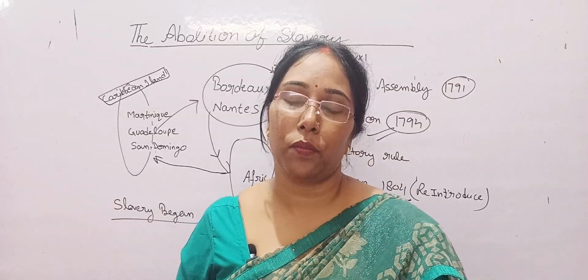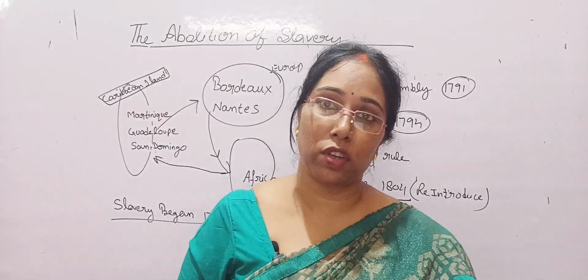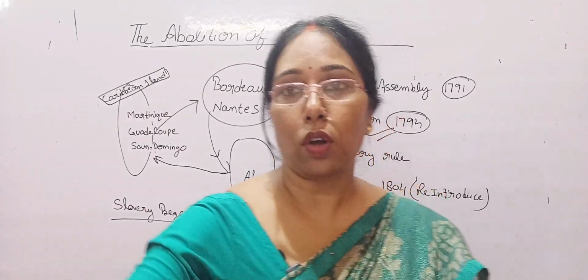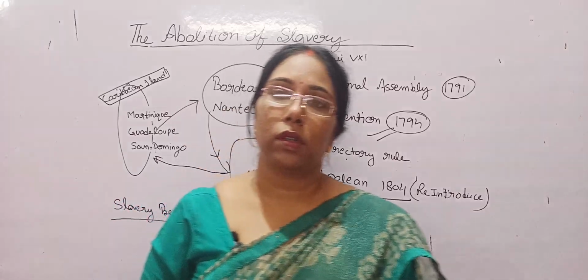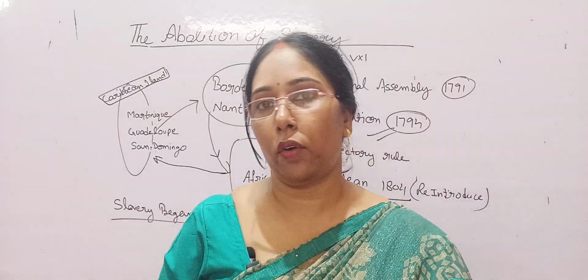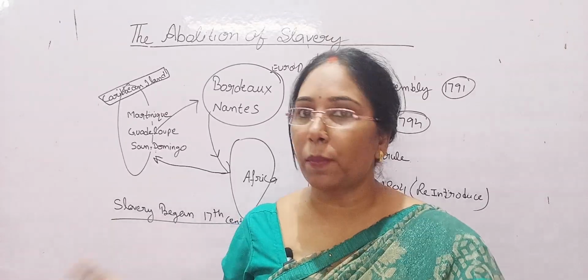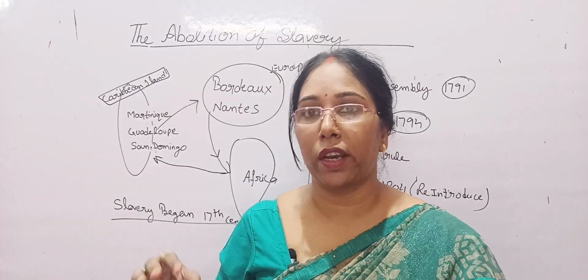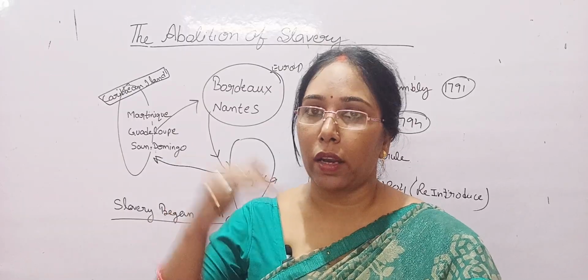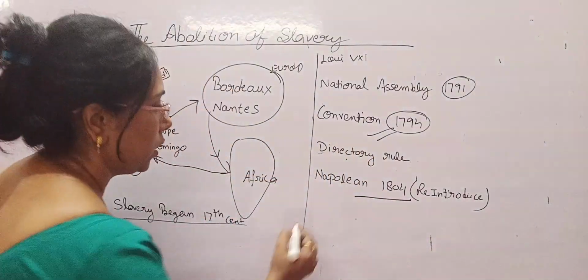But finally, slavery was abolished in 1848 from all the European colonies. Wherever the Europeans had established colonies and kept slaves to get their work done, finally slavery was abolished in 1848.